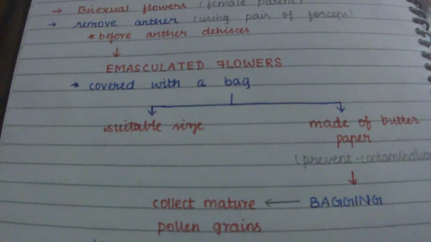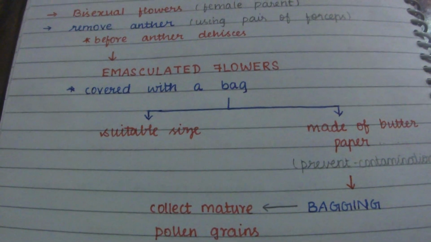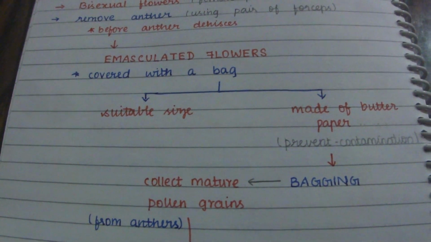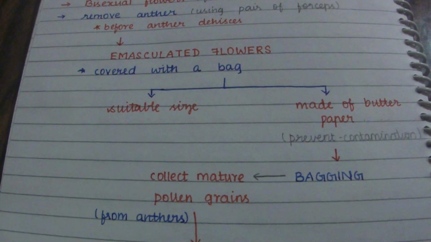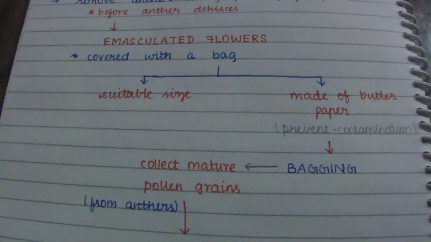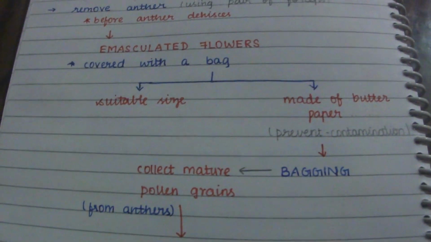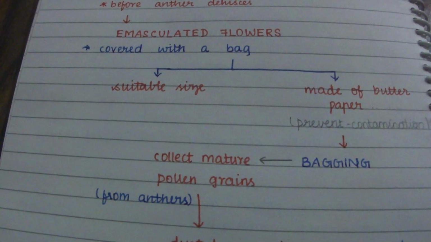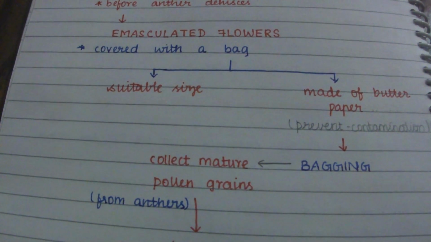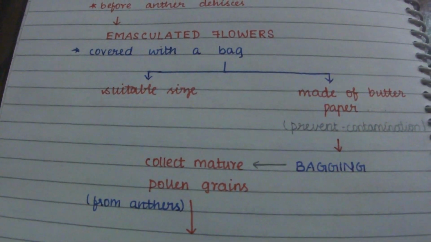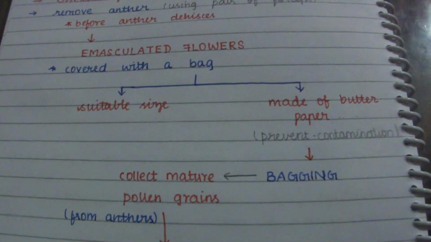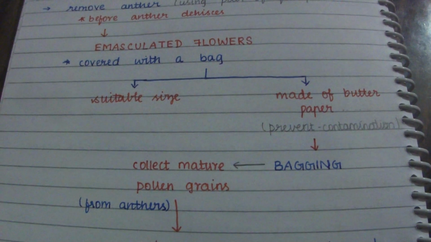This emasculated flower is covered with a bag of suitable size. This bag is mostly made of butter paper, in order to prevent contamination. We have already studied that in artificial hybridization the flower is protected from contamination, that is, from unwanted pollen. So to prevent this contamination, it is made of butter paper. This technique we call bagging.